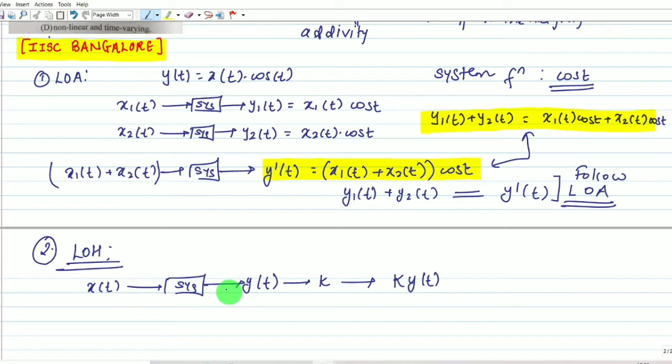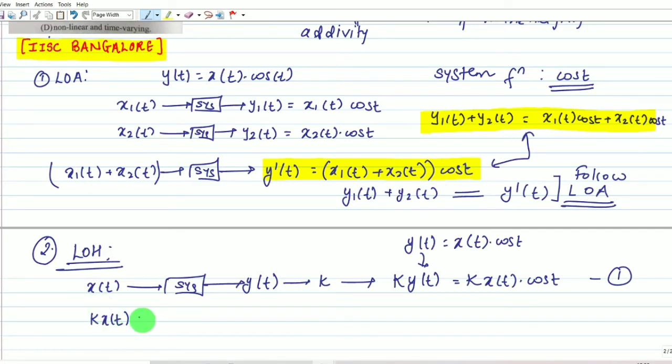What is the value of y(t)? y(t) is x(t) into cos(t). Now when we substitute in place of y(t), we get k x(t) cos(t). Let me write this as equation number 1. Now in the second step, we multiply k with the input and then provide it to the system.